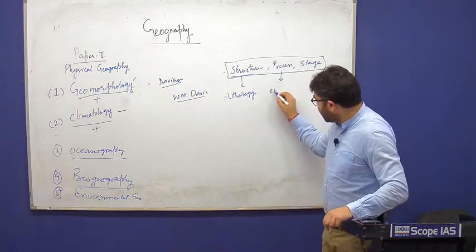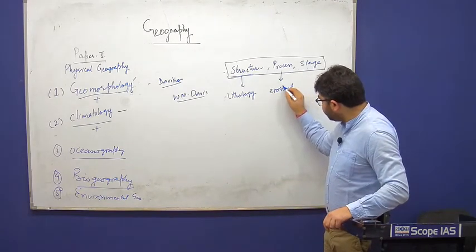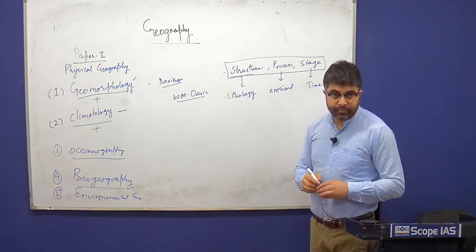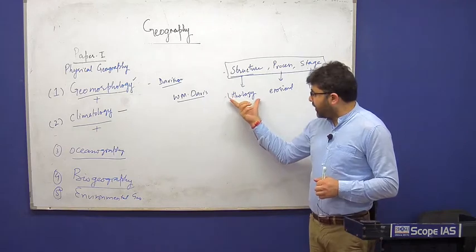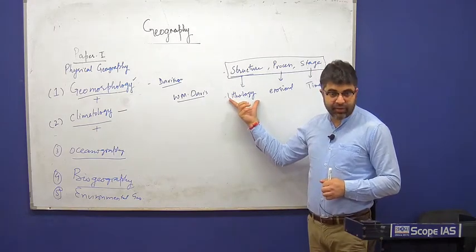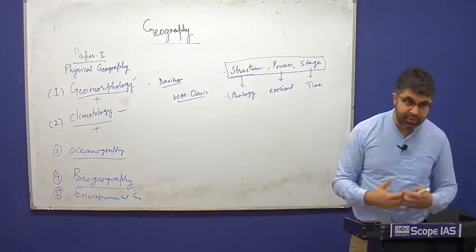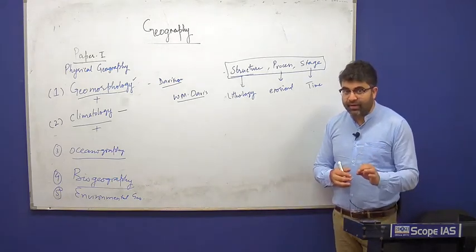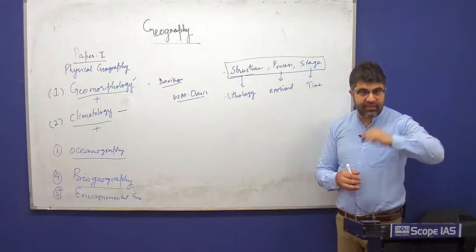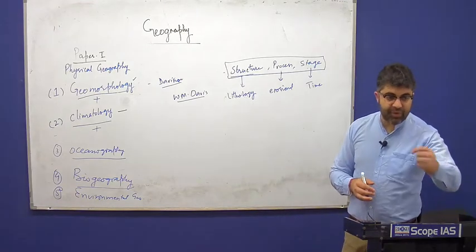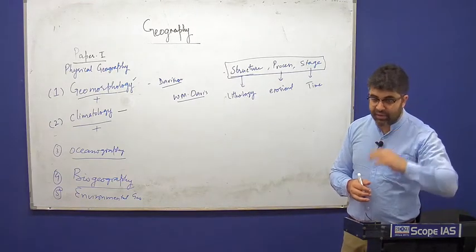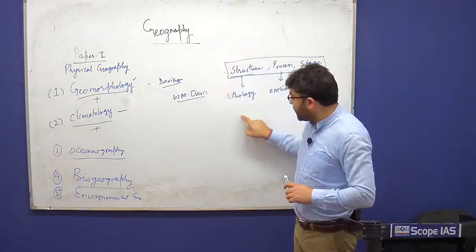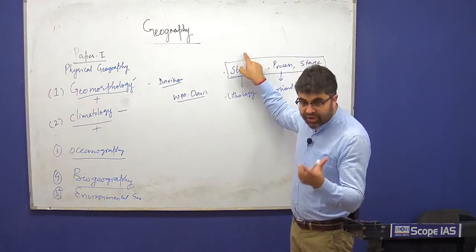Process includes erosional process, stage includes time. Now a landform that has metamorphic rocks takes a lot of time to erode because it resists erosion, compared to sedimentary rocks, which erode much faster than the other 2 types of rocks, that is metamorphic and igneous rocks. So landform development is determined by the composition of the rock.